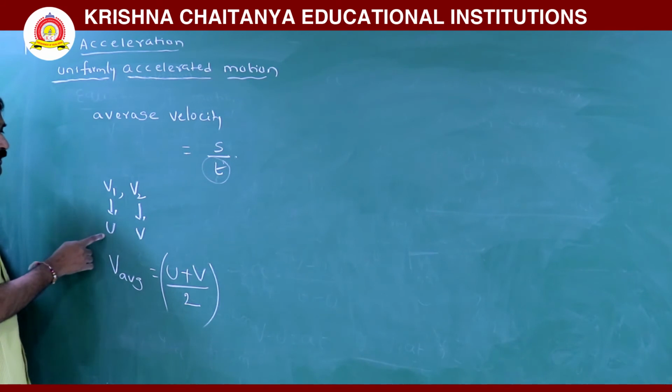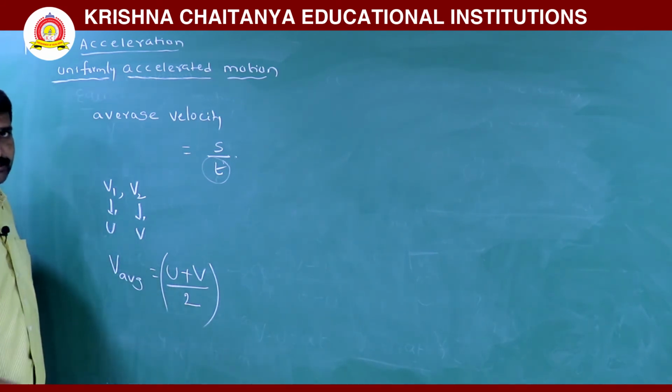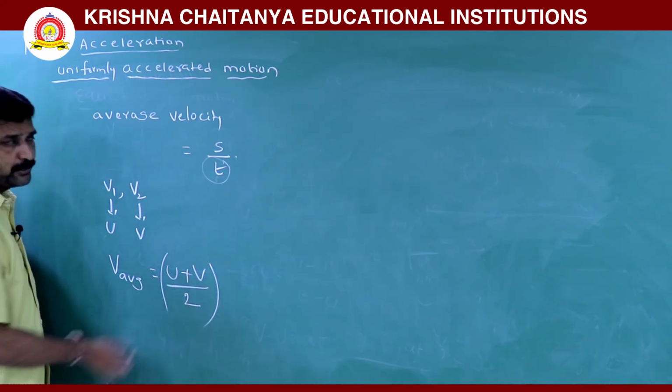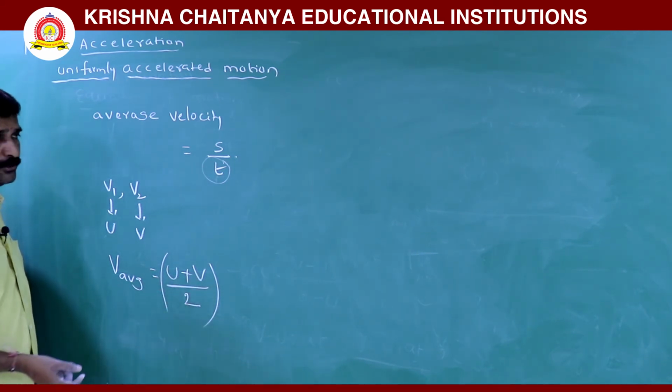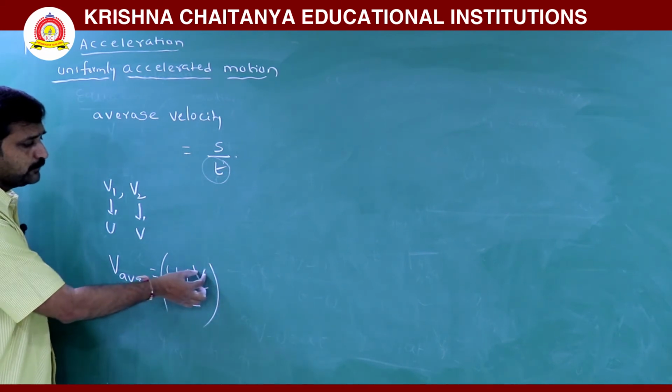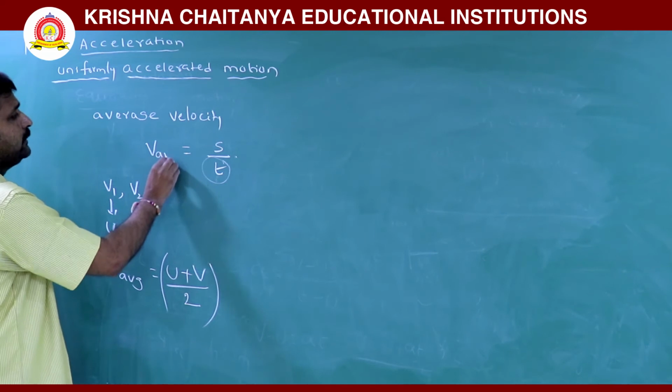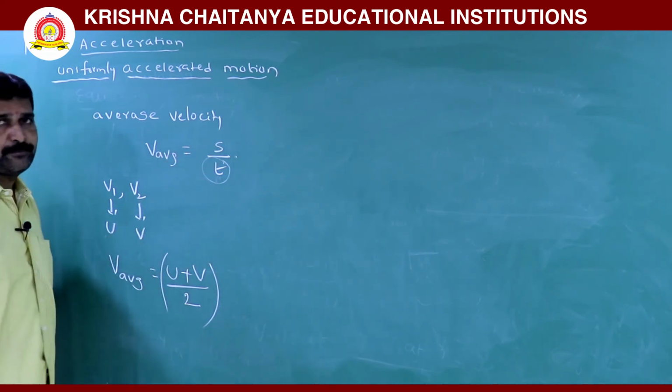If u and v are the initial and final velocities, the average we can write as u plus v by 2. If you take two values and find the average, it means u plus v by 2.